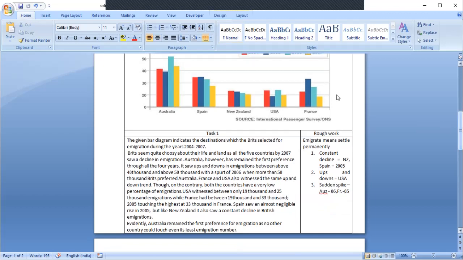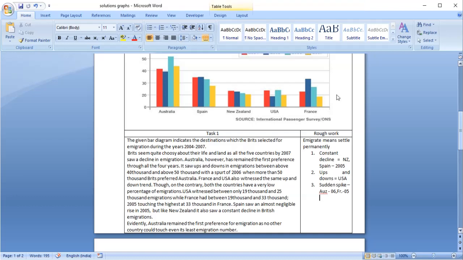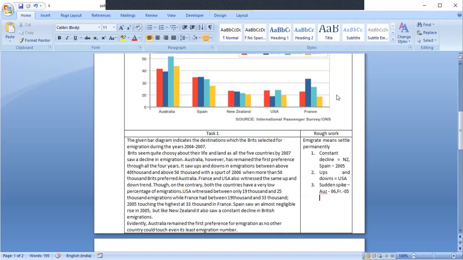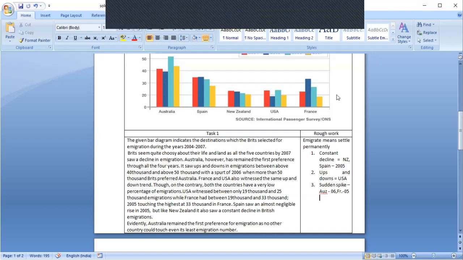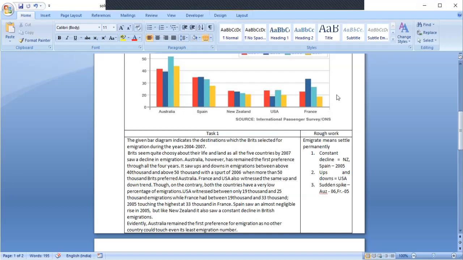Evidently, Australia remained the first preference for immigration as no other country could touch even its least immigration number. I told you earlier also, even the lowest for Australia is not touched by any other country. France and Spain, they show higher number, but they are not even close to the least of Australia.